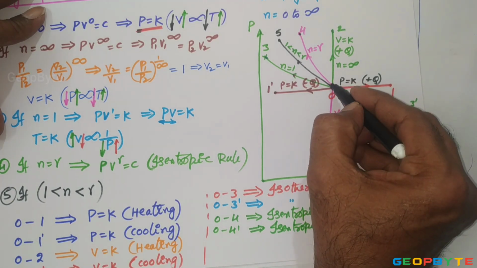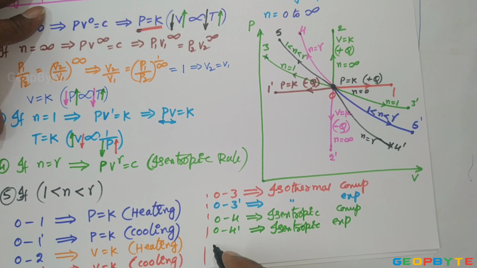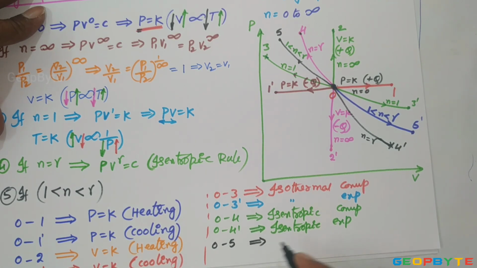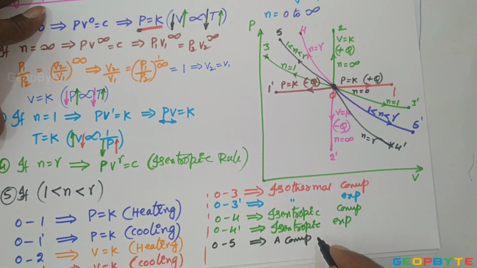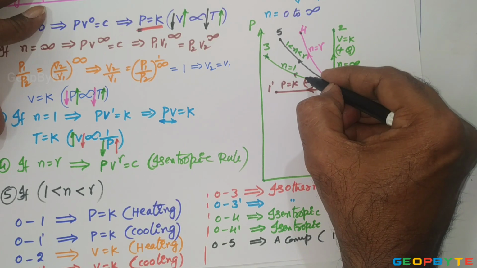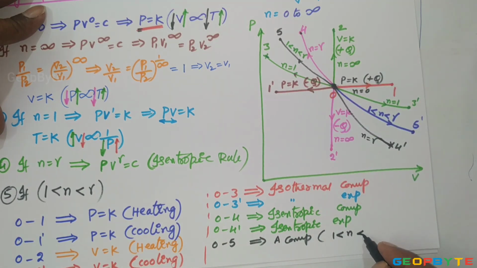Similarly, 0 to 5 is a special kind of compression. 0 to 5 is a compression with index of compression greater than the isothermal index but less than the adiabatic index.